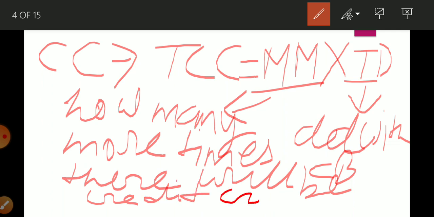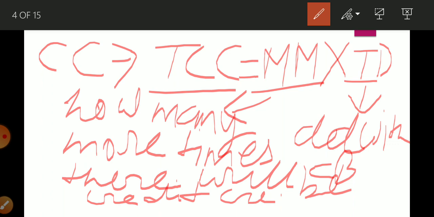Okay student, so total credit creation is equal to money multiplier multiplied by initial deposit. What is money multiplier? It tells how many more times there will be money creation by commercial banks. And initial deposit is whatever money we save in banks.